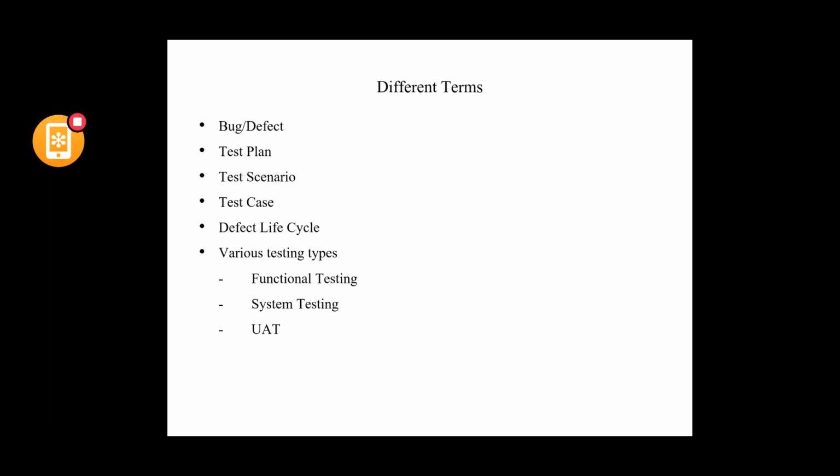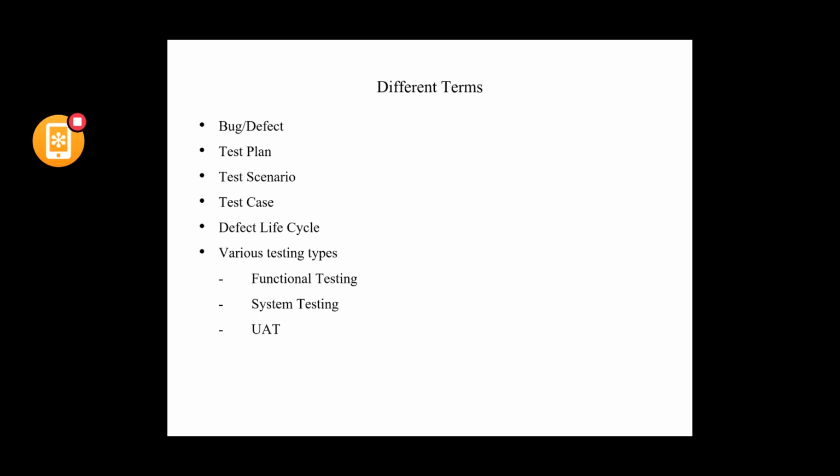So what does the tester do? They will raise an issue in the system, whether they use the Jira tool, Quality Center, or any other test management tool. Once it is raised, it will be assigned to the developer. The developer will try to reproduce the issue, and if they can reproduce it and the issue is considered genuine, then that is called a defect.